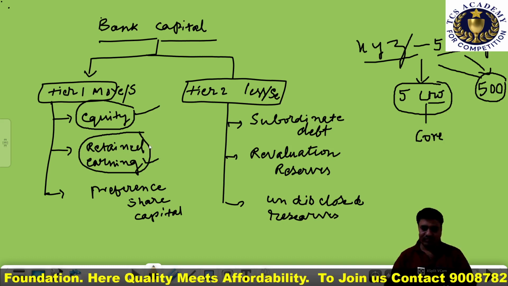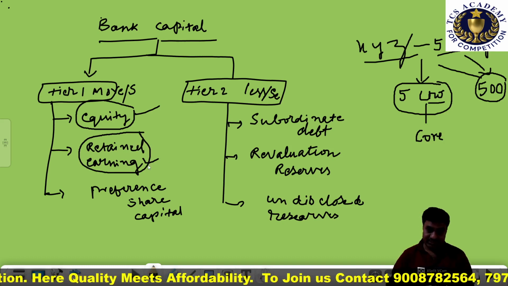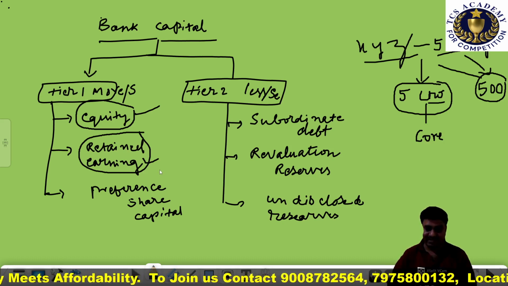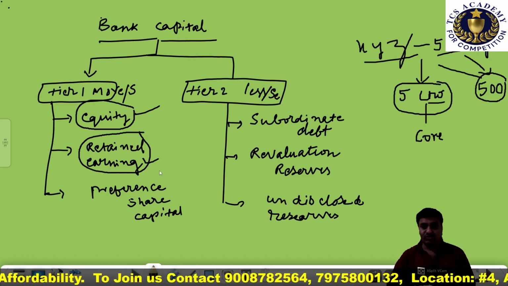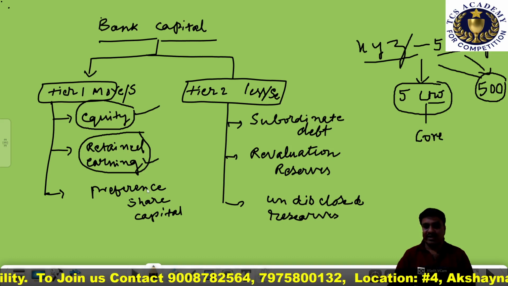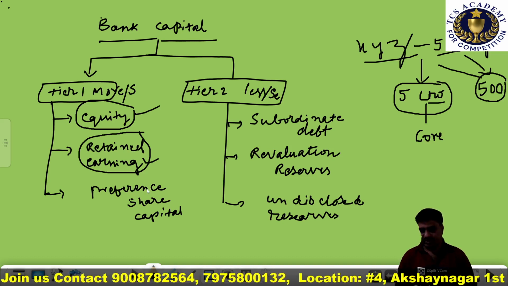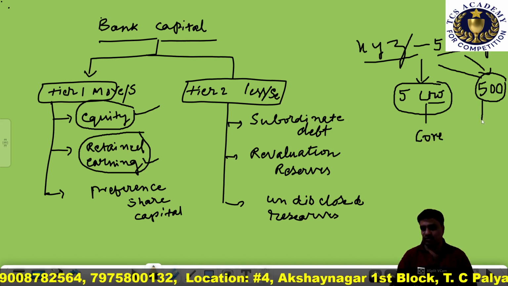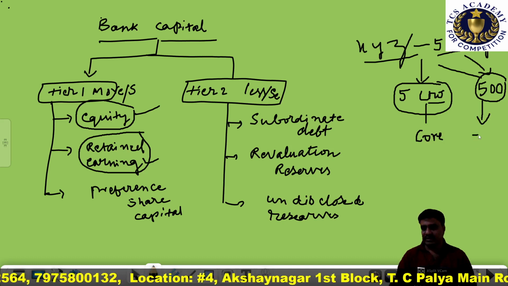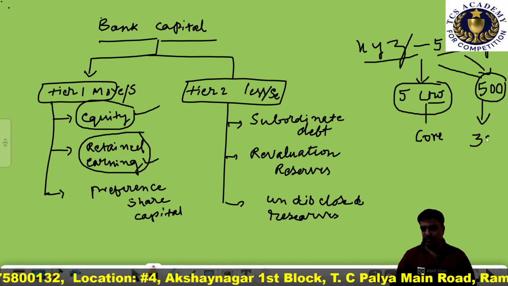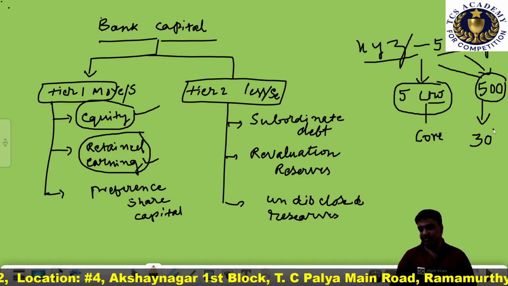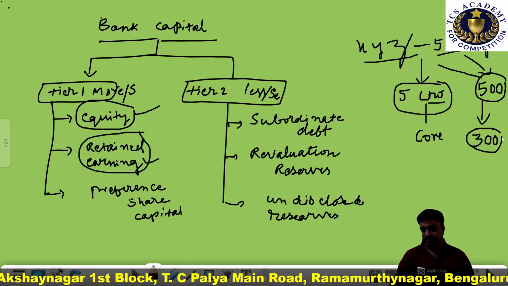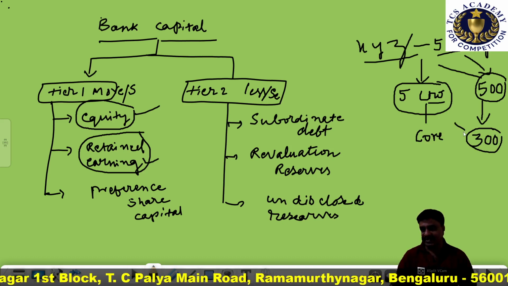Am I clear to you, all of you? Okay. But don't forget, it is an obligation. It is an obligation of a banker. It can also be used for paying off any kind of debt obligations. Suppose the banker has some 300 crores debt to other outside creditors. This particular 300 crores, the bank has a debt.